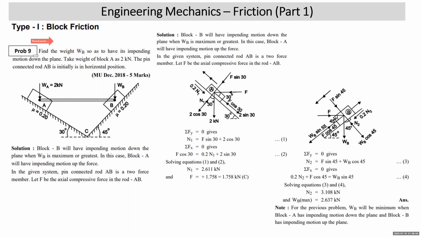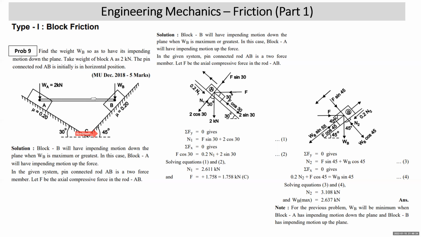Now, students, if you look at the diagram of this problem, you can see there is a block A of 2 kilonewton. There is a block B of weight WB, which is unknown. Coefficient of friction between the planes and the blocks is 0.2 on this side as well as on this side. This side inclination is 30 degrees, this side inclination is 45 degrees.